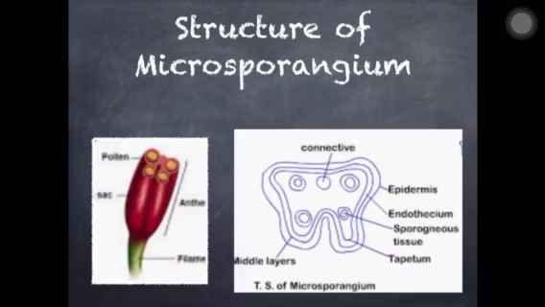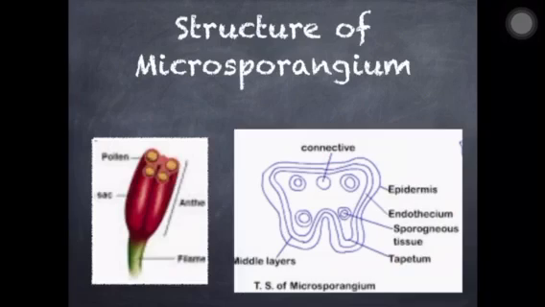These four corners are cup-like structures, small in size. Micro stands for small and sporangium means cup-like structure. So four cup-like structures are lying in the corners. This is called the microsporangium.